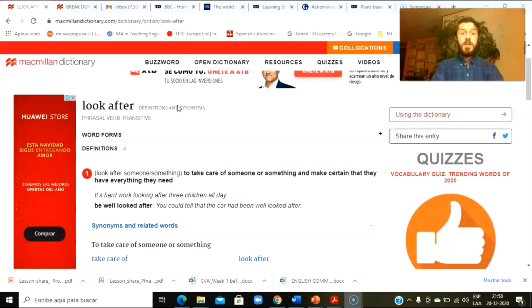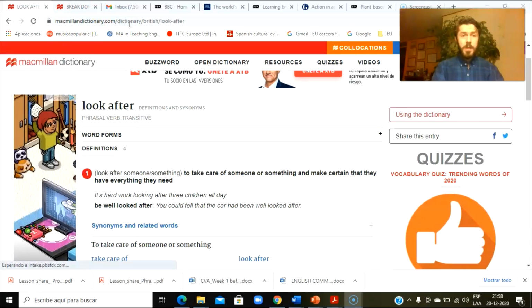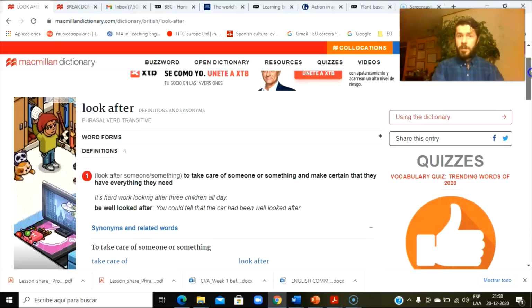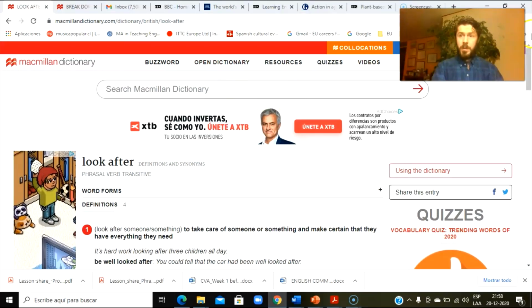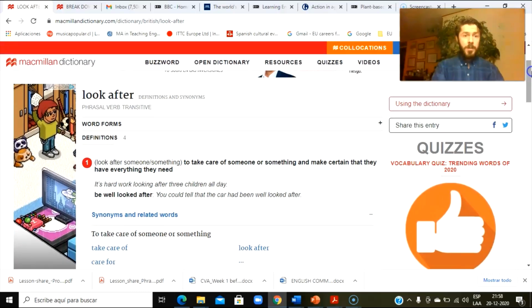Now you can check if the phrasal verb is transitive or intransitive in a dictionary, right? So, for example, here we have Macmillan Dictionary, right? And I typed in look after. Right here you can type in the word, right? Okay, now to look after it says phrasal verb transitive.